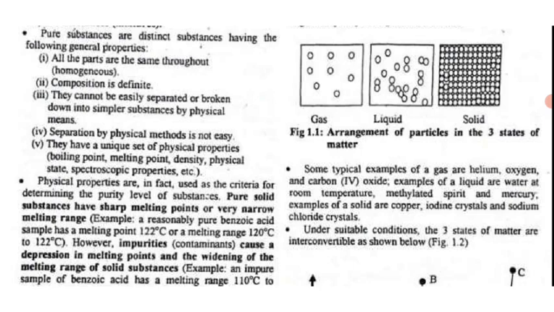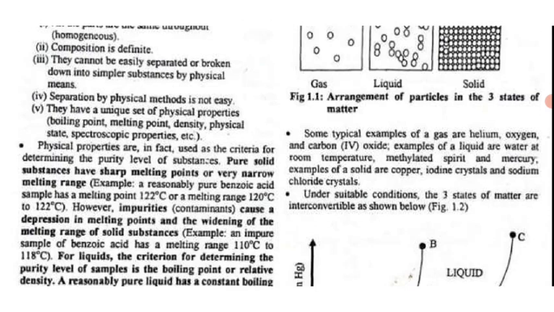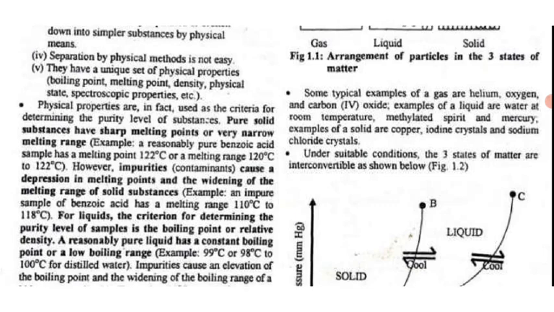Just as the name implies, pure substances have a high level of purity. That's why they are called pure. Impure substances have impurities in them, they have contaminants in them. That's why they are called impure substances, for example, the mixtures. Now it says pure solid substances have a sharp melting point or a very narrow melting range. We are still going to talk about melting point and boiling point under this concept. Let's just understand what this is saying.